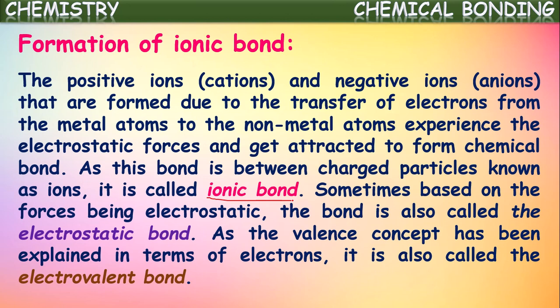And as the valence concept has been explained in terms of electrons, this ionic bond is also often called electrovalent bond. So these all are the different names for ionic bonds based upon its properties. As it is the bond created between the oppositely charged ions, it is called ionic bond. As there are electrostatic forces created between them, it is called electrostatic bond. And as the valence concept has been explained in terms of electrons, this bond is also called electrovalent bond.